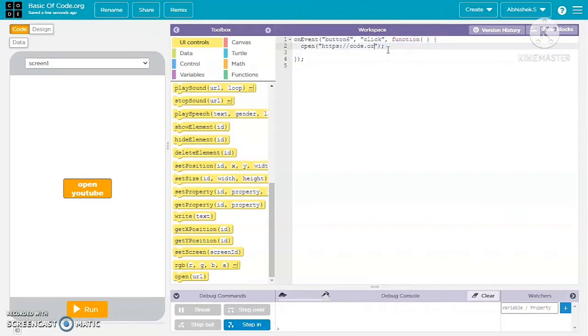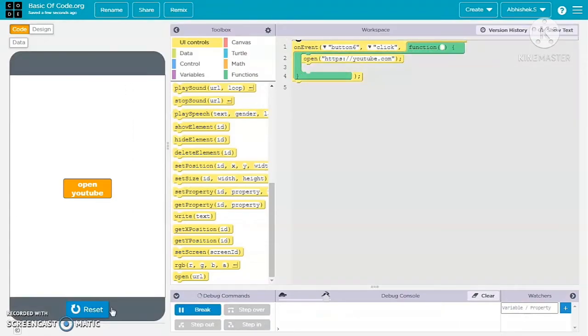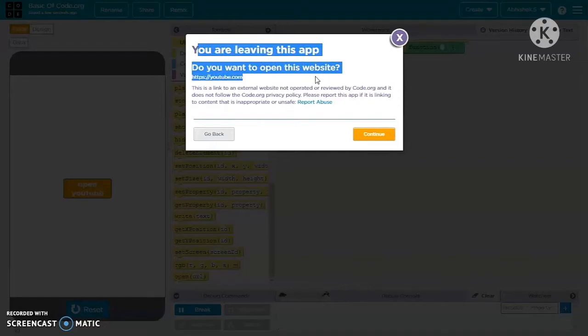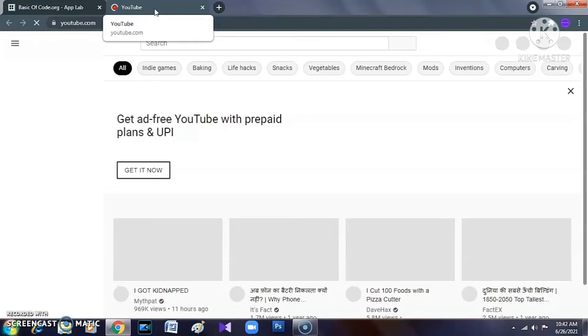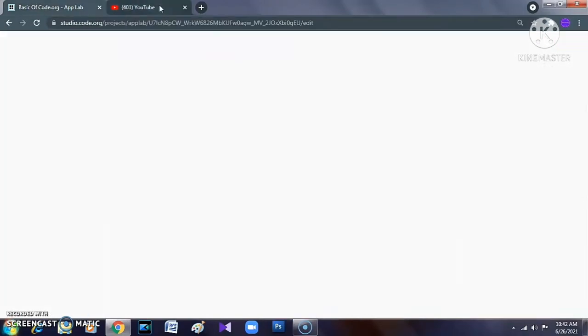If it is your site or not your site, that's your wish. You can add any sites in your app, but it will not open in your app. It will open as a web website. So that's also a problem if you are trying to open YouTube or any platform in your app's screen. That's not possible in code.org, or I think in every editor, I think so.